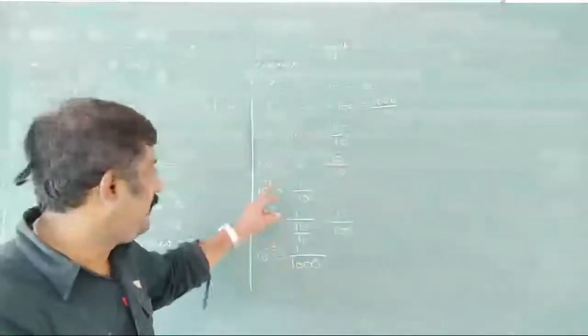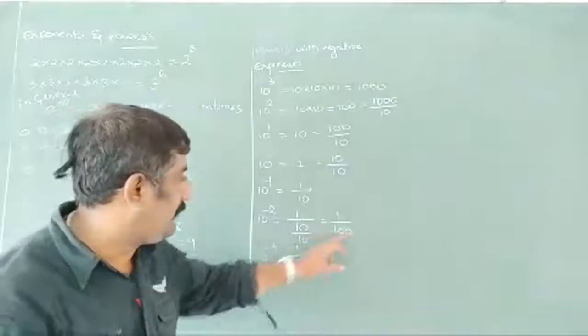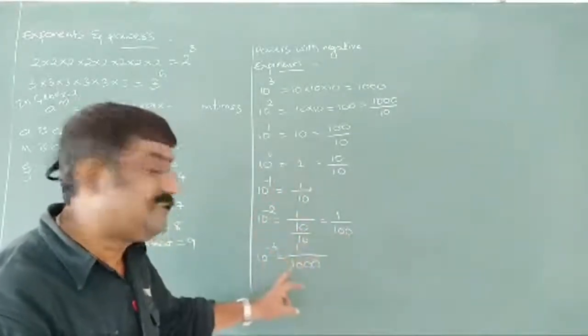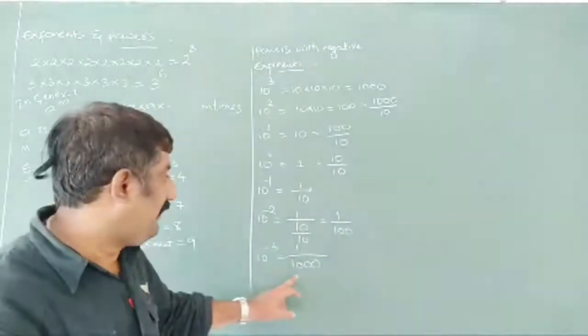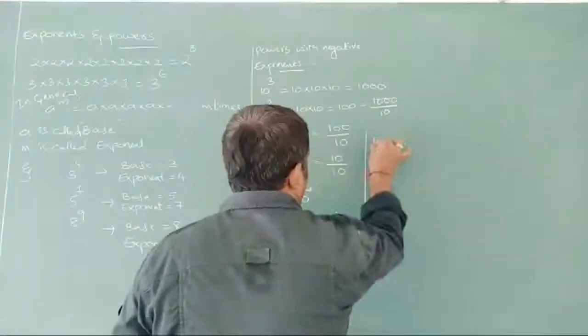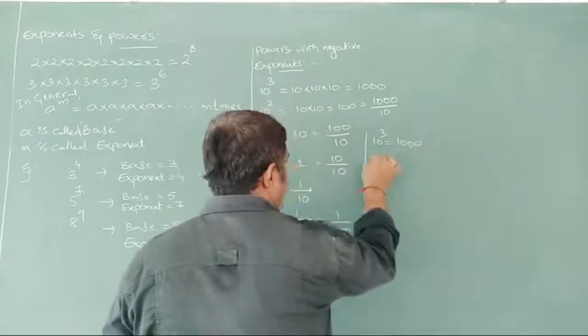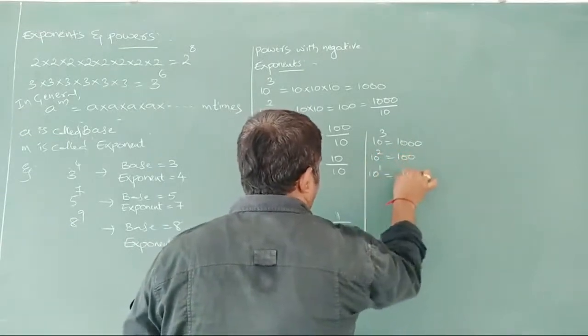So what can we say here, depending on these numerical values, we are getting the number of zeros here. For 1, 1 zero; for 2, 2 zeros; for 3, 3 zeros, we are getting in the denominator. So in general, once again I can write like this: 10 to the power of 3 is 1000. For 3, I got 3 zeros. 10 to the power of 2 is 100. 10 to the power of 1 is 10.